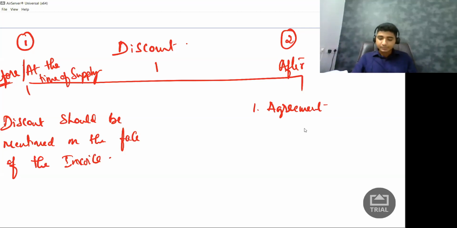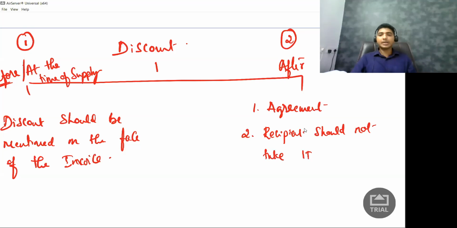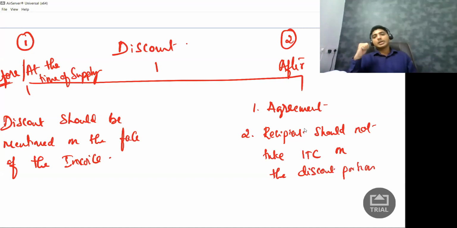Second, this is a kind of tricky point. The second point they are saying is that the recipient should not take input tax credit on the discounted portion.